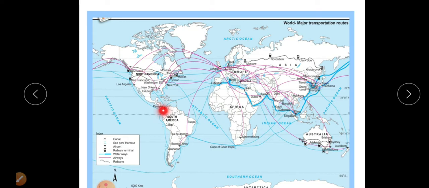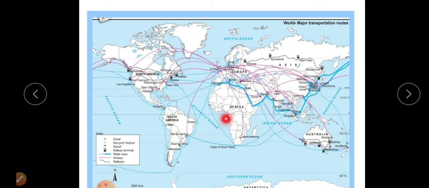Before the construction of the Panama Canal, North America used a water transportation route like this, turning around South America and then coming towards the east coast of North America. But due to the Panama Canal, the distance and time both are reduced, and the European countries are also attached with the Asian countries through this route, the Panama Canal.